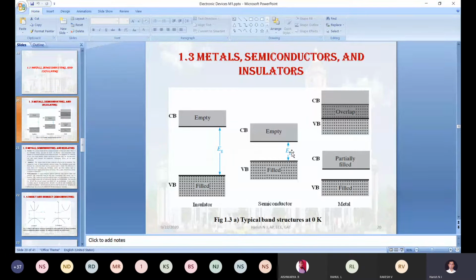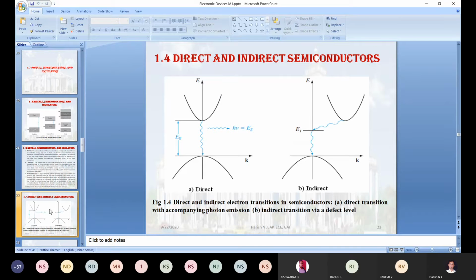While moving to the valence band from the conduction band, a few electrons move directly. Directly means the movement is only in the vertical direction. There is no movement in the horizontal direction. The horizontal direction we have represented with the K symbol. What does K stand for? Momentum of an electron, or wave vector.